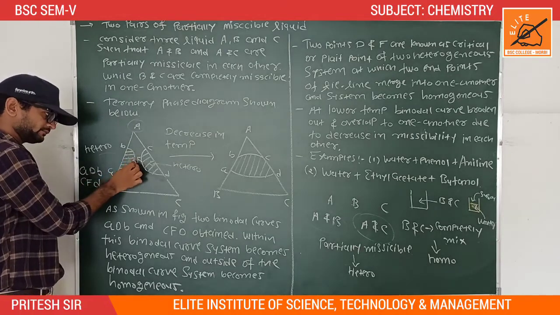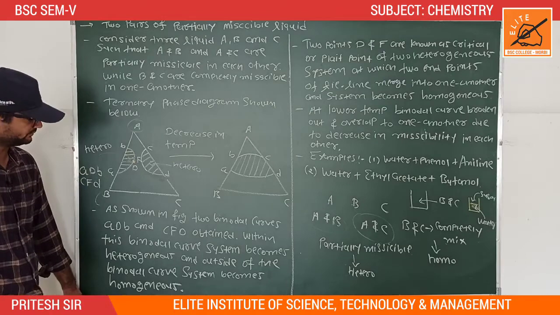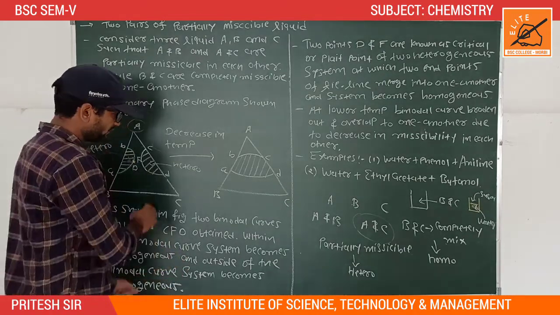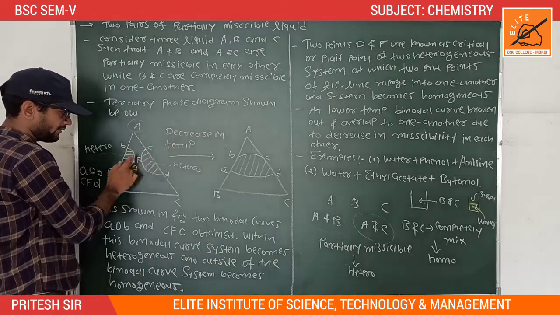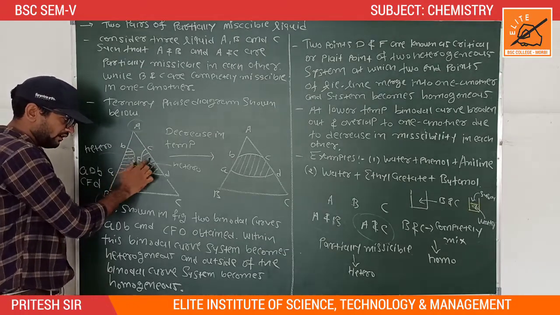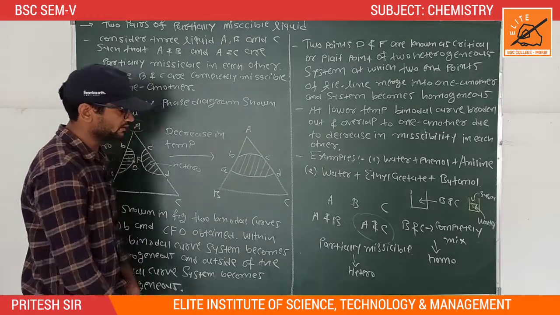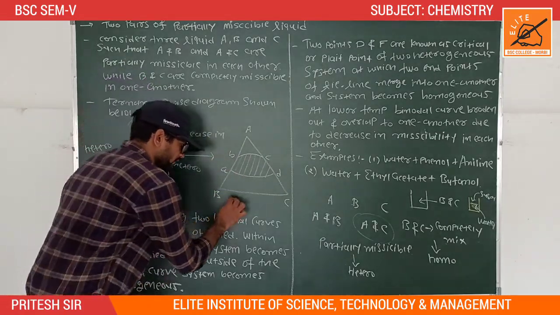If I decrease the temperature, the miscibility power also decreases, and these two binodal curves broaden out and overlap into one another, forming only one binodal curve at lower temperature.